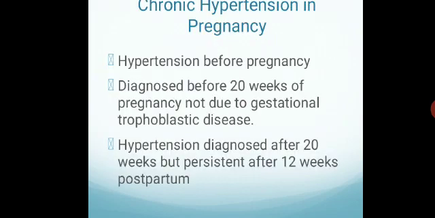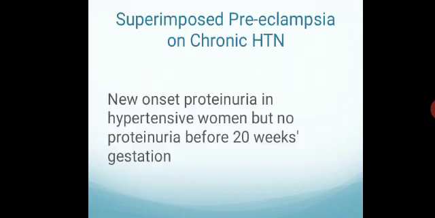Then the fourth is chronic hypertension. Here the patient will be having hypertension even before pregnancy, or hypertension is diagnosed before 20 weeks of pregnancy, not due to gestational trophoblastic disease. And the third is hypertension diagnosed after 20 weeks, but the BP is persisting even after 12 weeks postpartum.